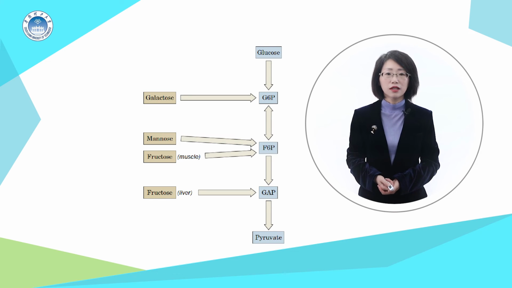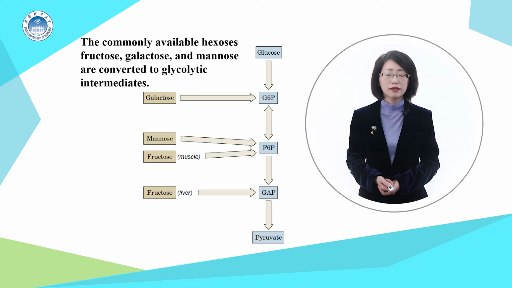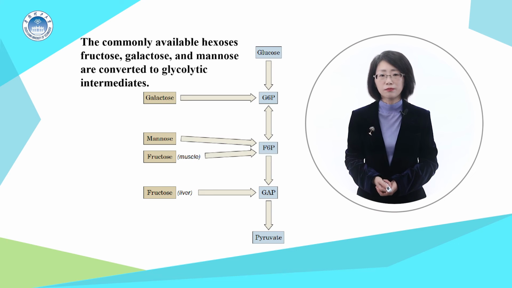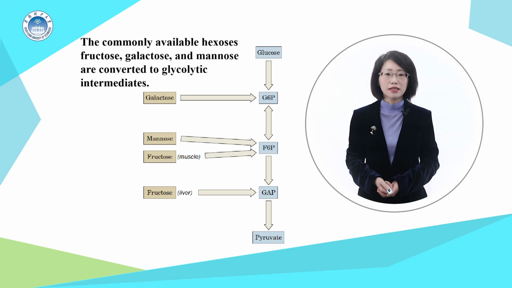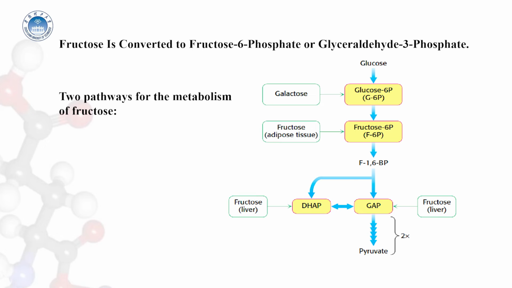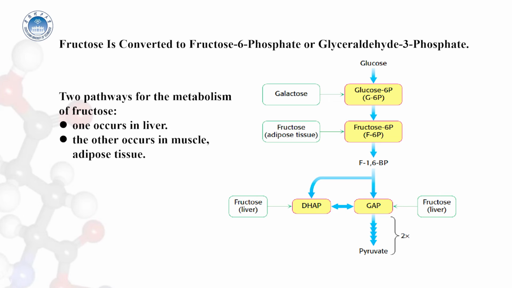After digestion, these monosaccharides enter the bloodstream, which carries them to various tissues. They are converted to glycolytic intermediates for further metabolism, and then metabolized by the glycolytic pathway. There are two pathways for the metabolism of fructose. One occurs in liver, and the other occurs in muscle and the adipose tissue. This dichotomy results from the different enzymes present in these tissues.